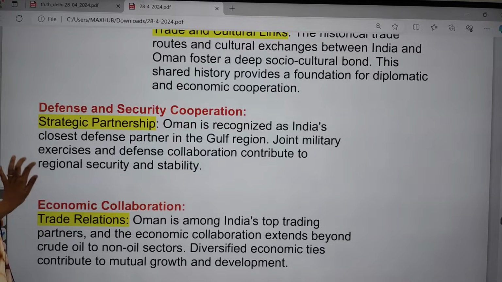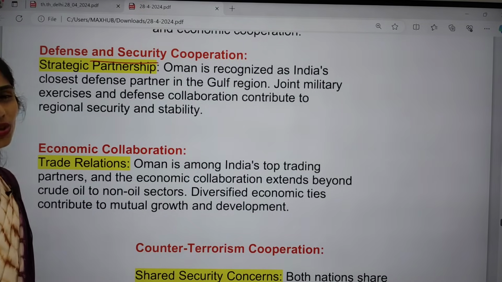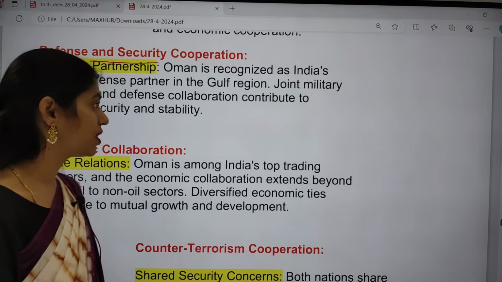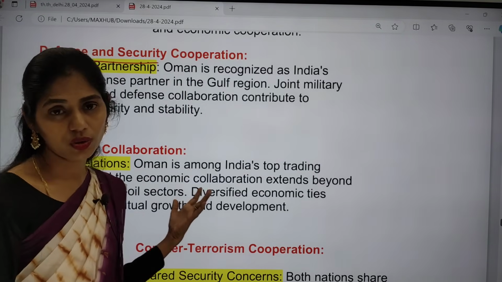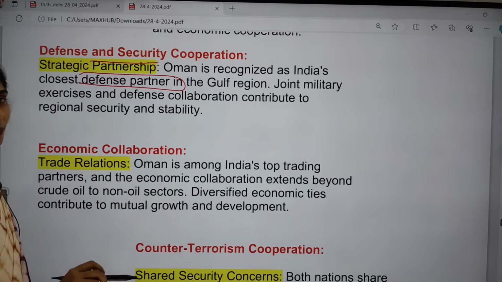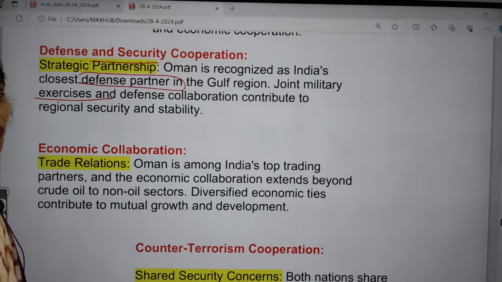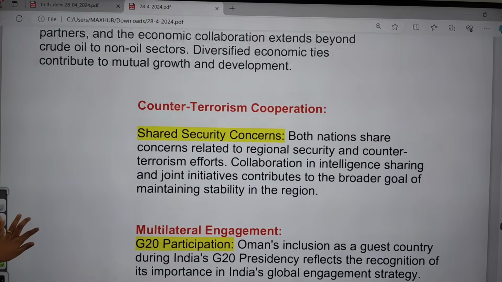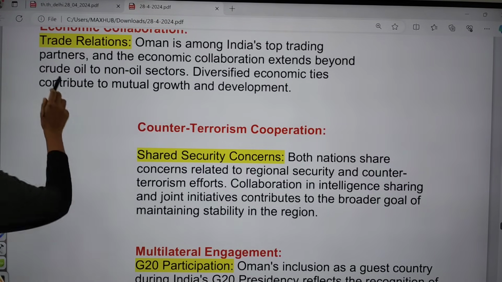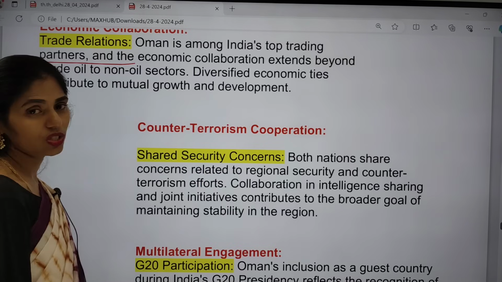And apart from that, the next one is defense and security cooperation. Even in defense and security cooperation, Oman plays a very important role, because Oman recognized India as the closest defense partner in the Gulf region. We have joint military exercises for collaboration on defense, as well as regional safety and security of Oman. And this one is economic collaboration. Oman is among India's top trading partners, and because of this, yes, we need Oman.